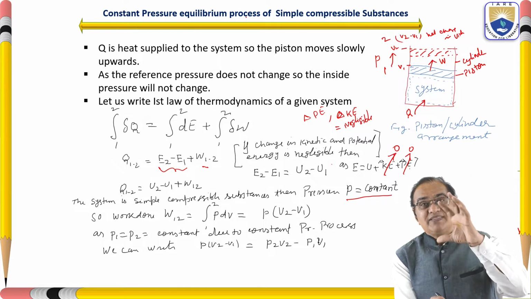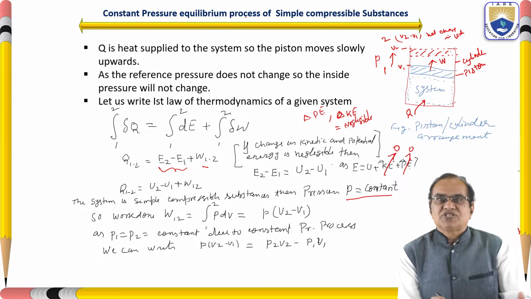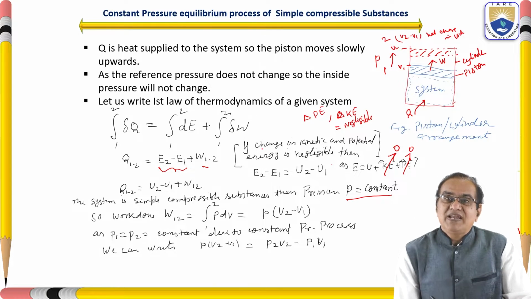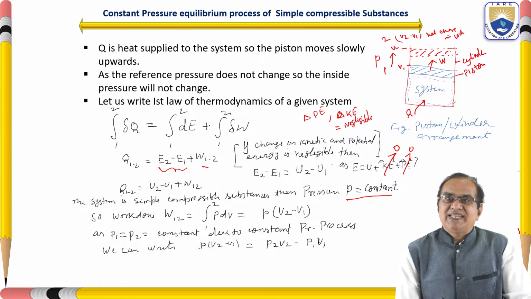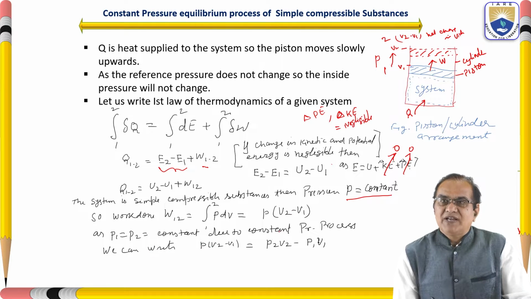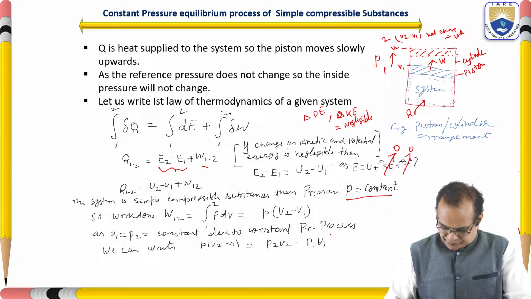Equilibrium means we remain in equilibrium, that is called a quasi-equilibrium system. In that, pressure will remain constant. So P1 is equal to P2 is equal to constant, due to the constant pressure process. So we can write P(V2 minus V1) as P2V2 minus P1V1.